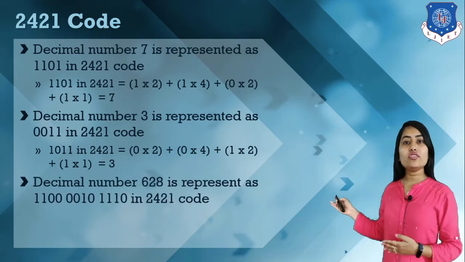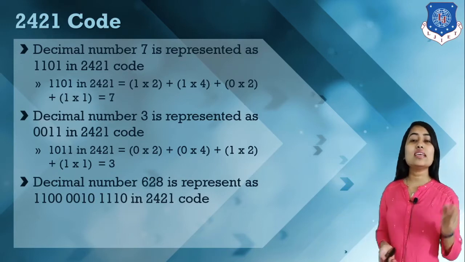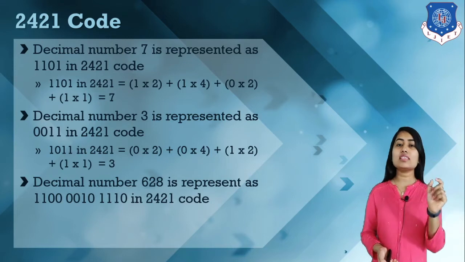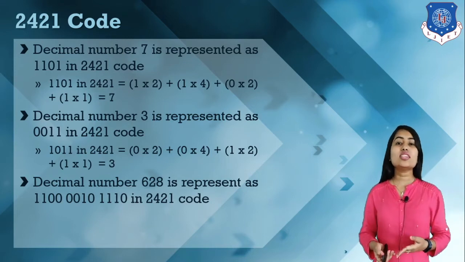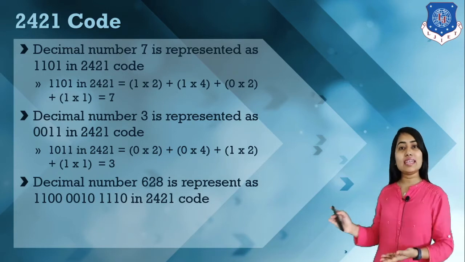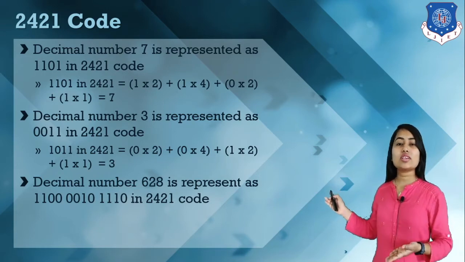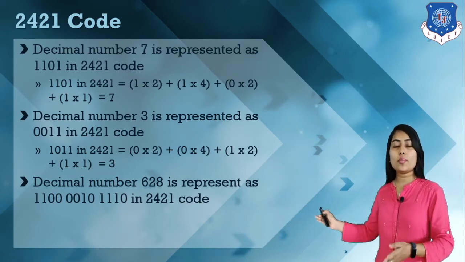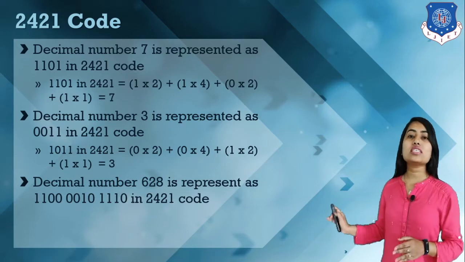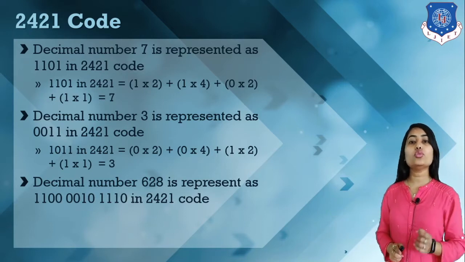Now how can we represent numbers which are greater than 9? Obviously, for each and every decimal digit we have to write the 2421 code format. So this is how we can write any decimal number in the 2421 code format. Here we have an example that 628 is written in the 2421 code format like this. So this is how we can represent any decimal number in the 2421 code format.